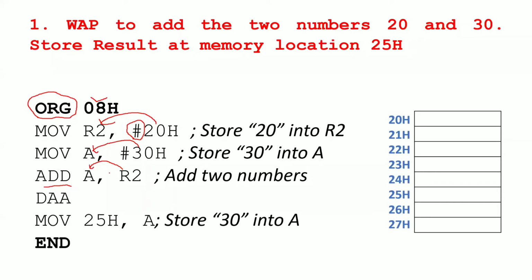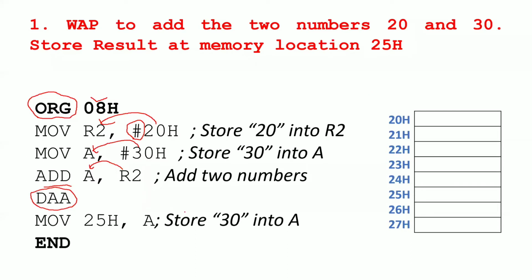I'm sure you know this, right? A equals A plus R2, and this is very, very important. I told you one example of three friends at a hotel. Whenever you add two numbers, 20 and 30, there may be a chance of getting some errors. So after addition you need to use DAA, which is nothing but decimal adjust accumulator. Please remember this point.